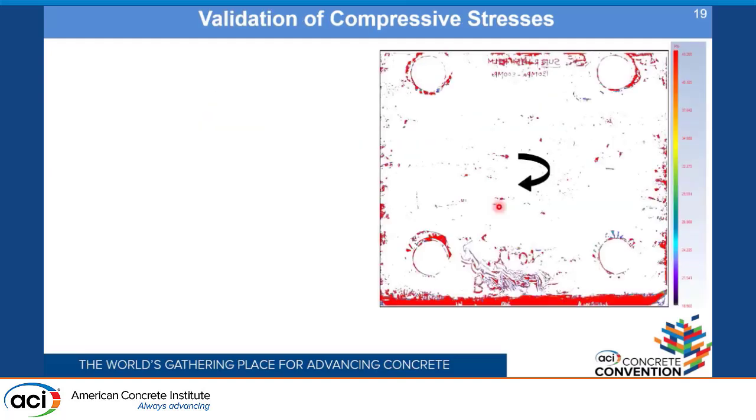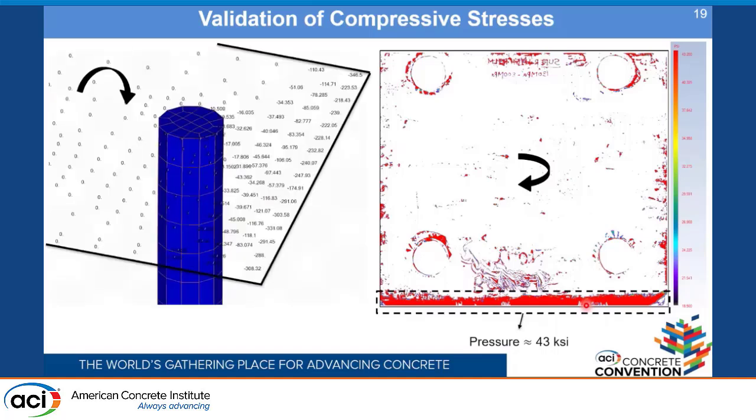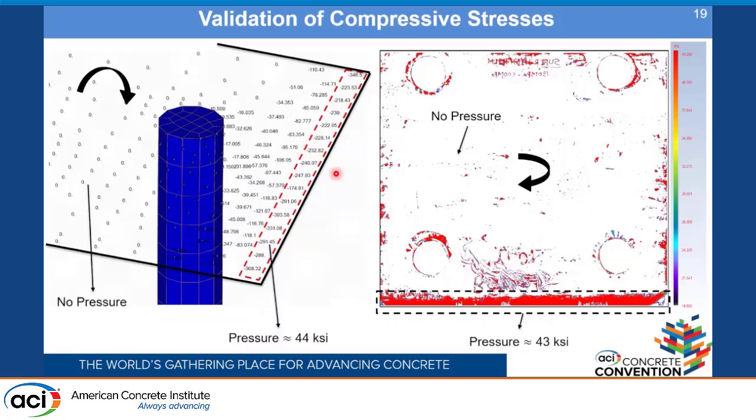In the experiments, we also used pressure-sensitive films below the base plate. When you apply a moment load, the pressure-sensitive films will change color, and upon post-processing, we can read the values off of the chart that is given here. When the load is applied in this direction, we found that the maximum pressure was around 43 ksi. Also, in the finite element model, we observed that when we apply a bending moment, we have around 300 megapascal stress below the base plate, which corresponds to around 43, 44 ksi of pressure. Of course, there are some regions where the base plate is going to uplift and there will not be any pressure, which is also seen from the finite element simulation.